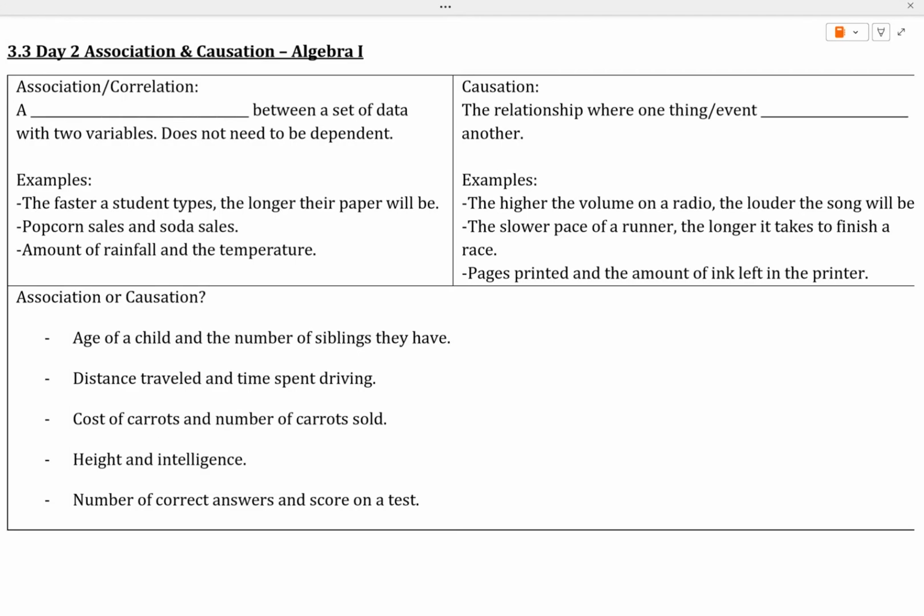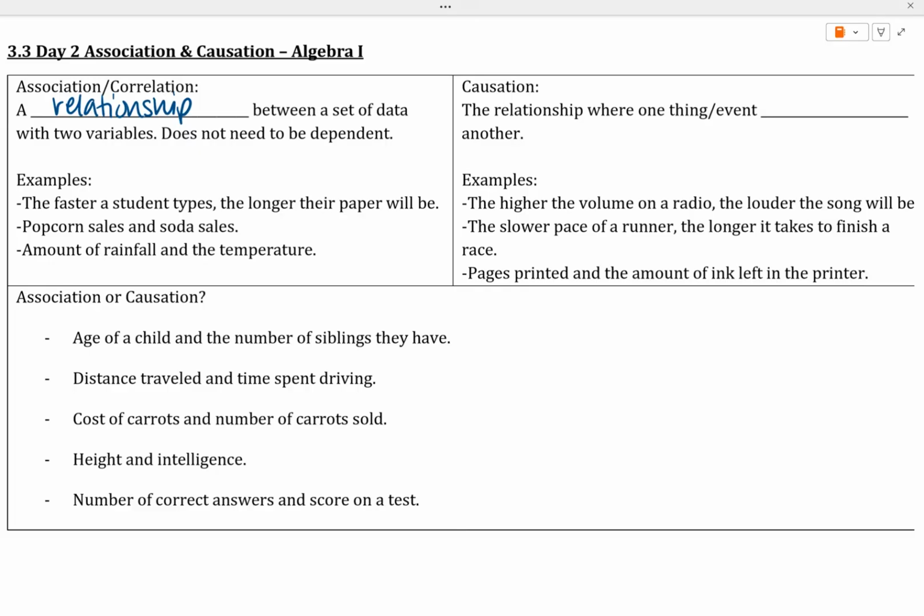Today we're going to be looking at association and causation. Association we briefly talked about when we were talking about correlation, and this is a relationship between a set of data with two variables that do not need to be dependent on each other.